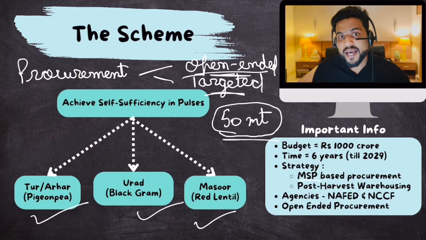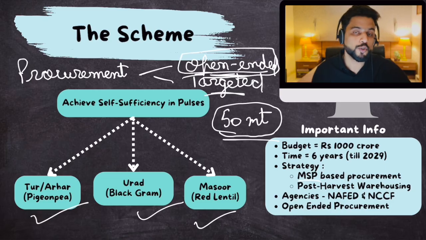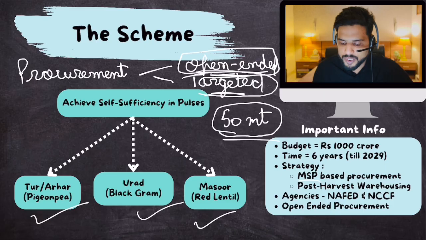Now, when it comes to rice and wheat, the government follows open-ended procurement. But when it comes to all the other crops, the government follows targeted procurement at MSP. So despite the fact that MSP is declared for pulses as well, procurement is mostly focused on rice and wheat, and that is why not many farmers are interested in growing pulses.